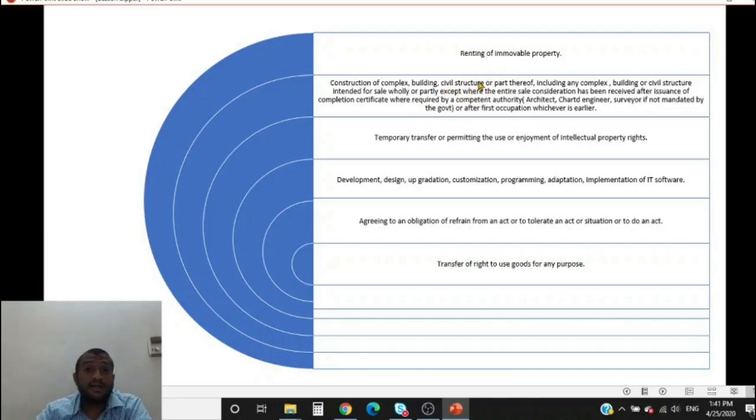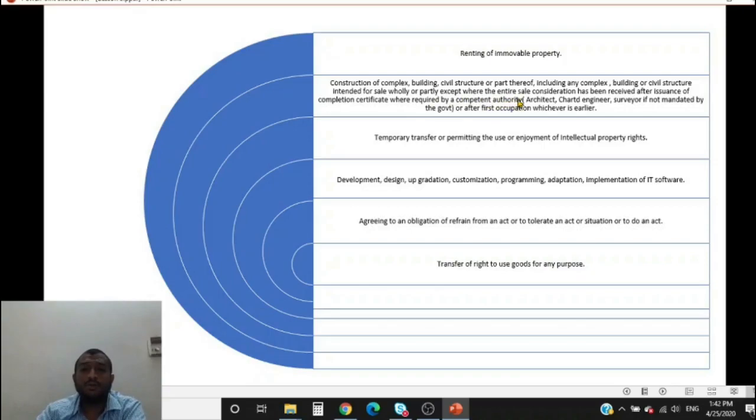So if, let us say, 50,000 rupees has been paid on 20th April before issuance of the completion certificate, it is a supply of service. There is a fine line here. At least a part of the consideration has to be paid before issuance of the completion certificate or first occupancy, whichever is earlier. So what is a completion certificate? In some states, a completion certificate is required to be mandatorily issued. In some states, it is not.